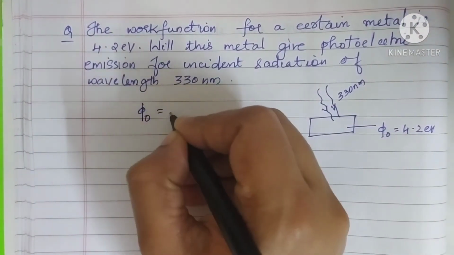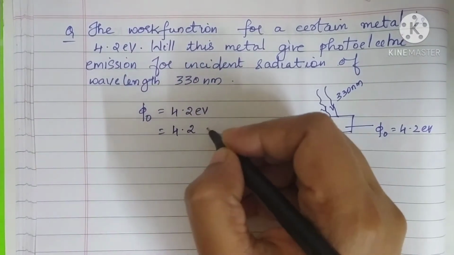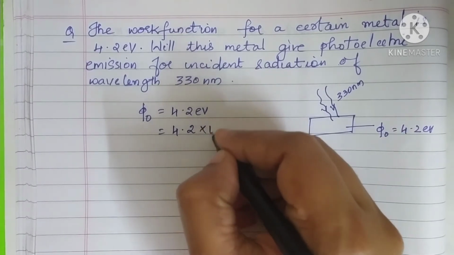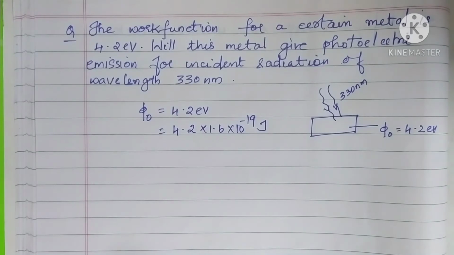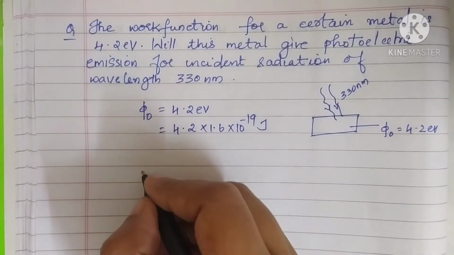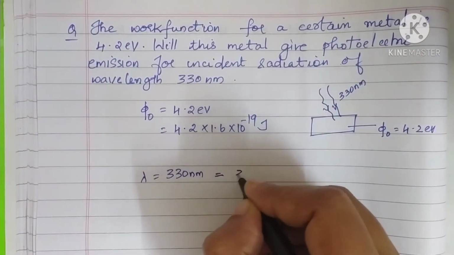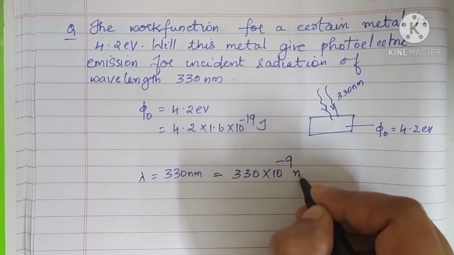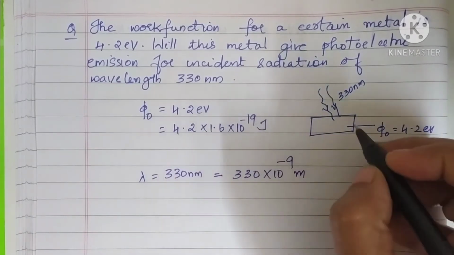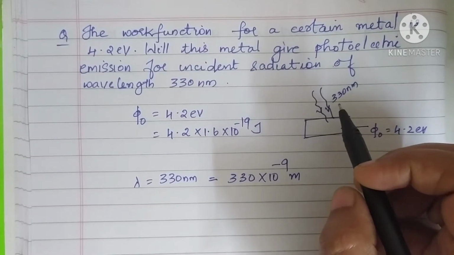Phi naught is equal to 4.2 eV, or converting it into joules, 4.2 into 1.6 into 10 power minus 19 joules. Clear? So you will get the value for work function. Now lambda is given, which is 330 nanometer. Convert it into meters: 330 into 10 power minus 9 meters. Now how can you find whether this metal gives photoelectric emission?